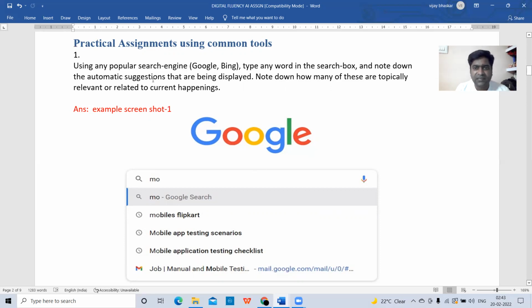What is the first question they have given in the practical assignment? Using any popular search engine, Google or Bing, type any word in the search box and note down the automatic suggestions that are being displayed. Note down how many of these are topically relevant and are related to current happenings. Okay, this is the question given by them.